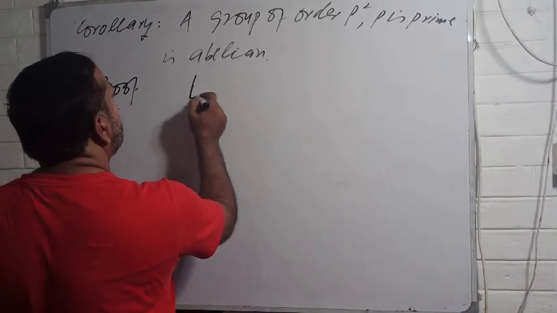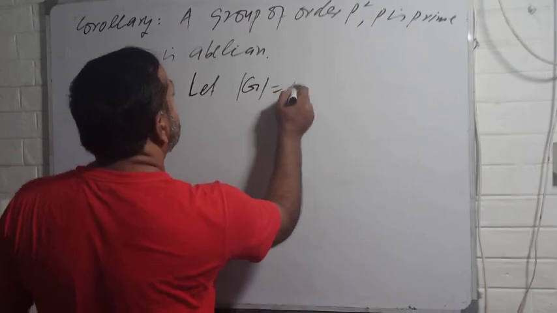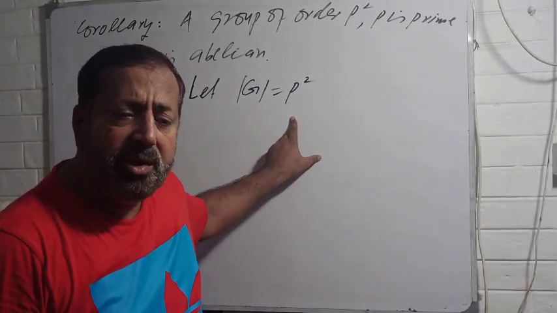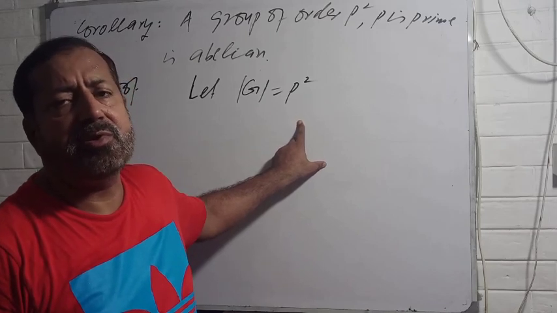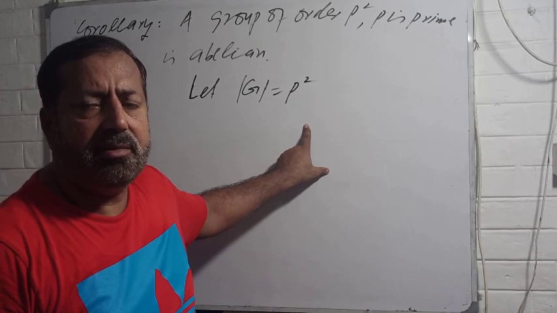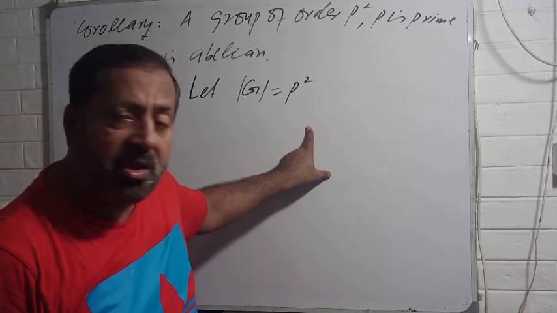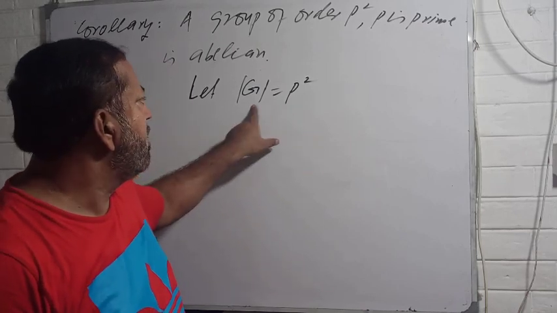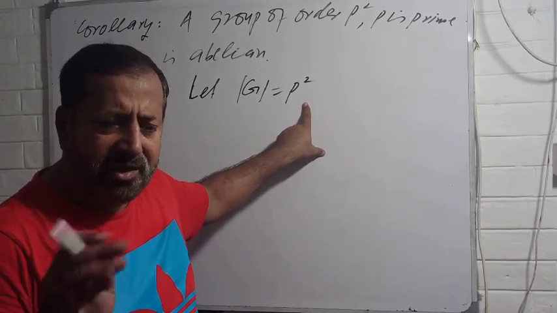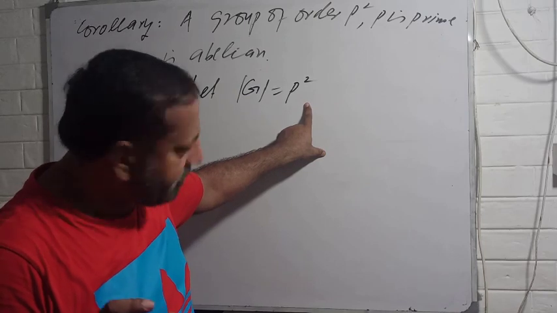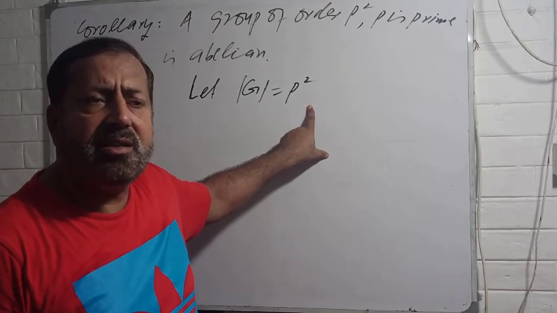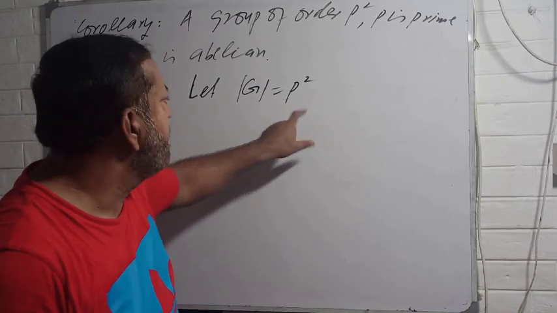Let the order of G be equal to p square. Since the order of G is p square, it is a p group, and you know that the center of a p group is non-trivial, so its center could have more than one element. So what are the divisors of p square? The divisors are 1, p and p square, but 1 is not satisfied because 1 is the trivial center. So the center must contain either p elements or p square elements, right?